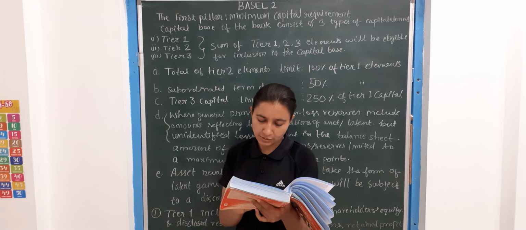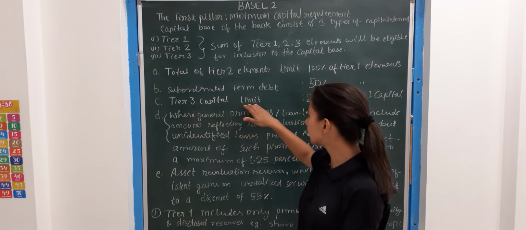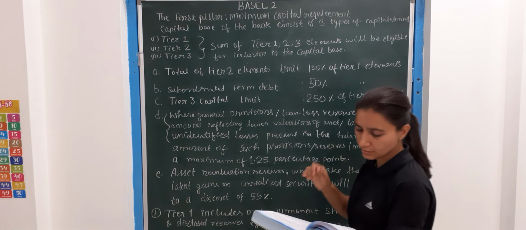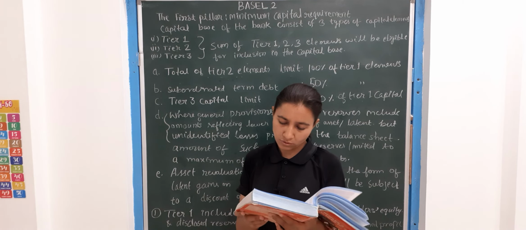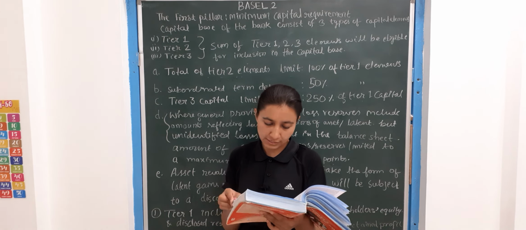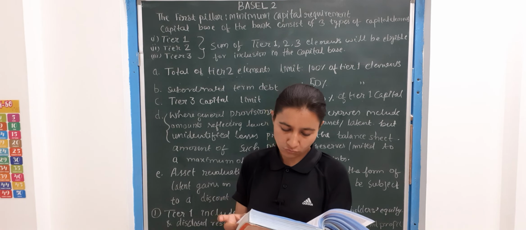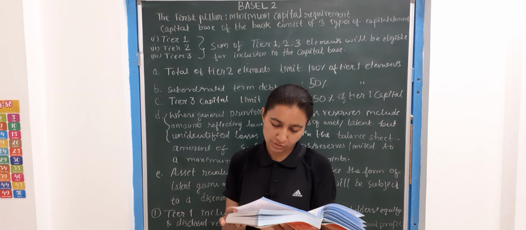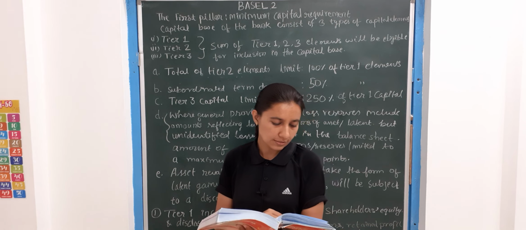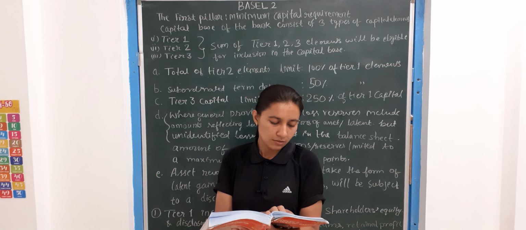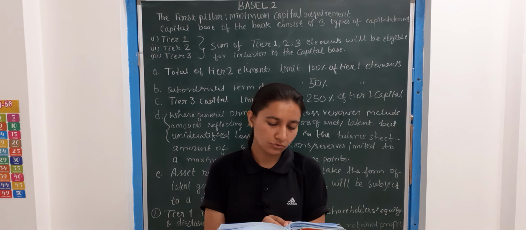Tier 3 capital will be limited to 250% of banks tier 1. Here it is also written, tier 3 must be limited to 250% of tier 1 capital. This means a minimum of about 28.5% of market risks need to be supported by tier 1 capital, that is not required to support risk in the remainder of the book. Tier 2 elements may be substituted for tier 3 up to the same limit of 250% insofar as the overall limits are not breached.